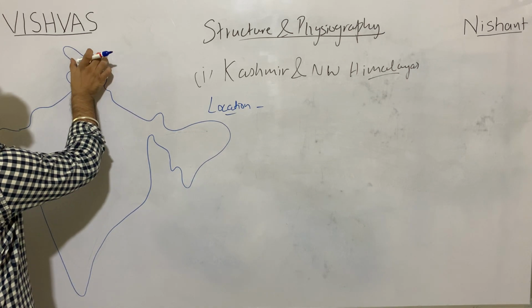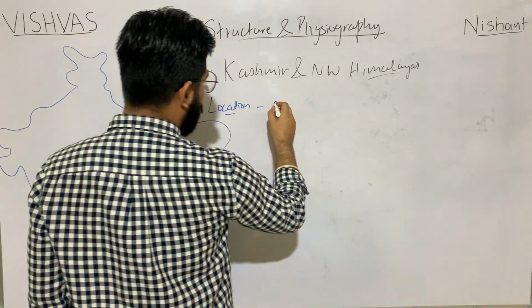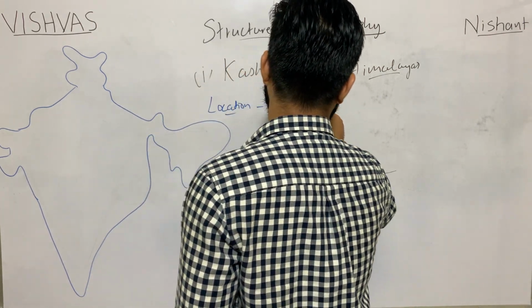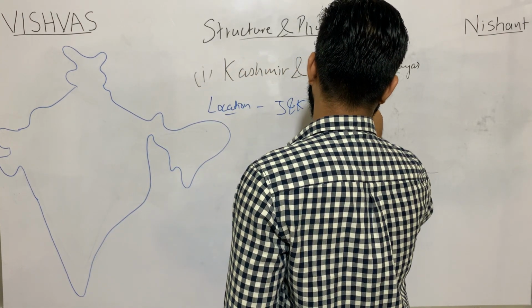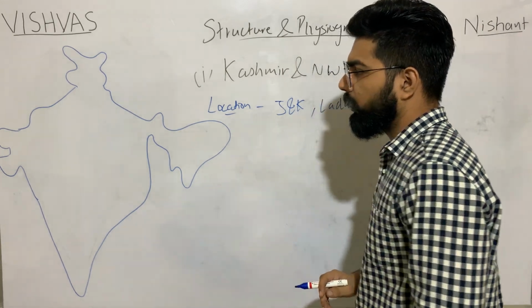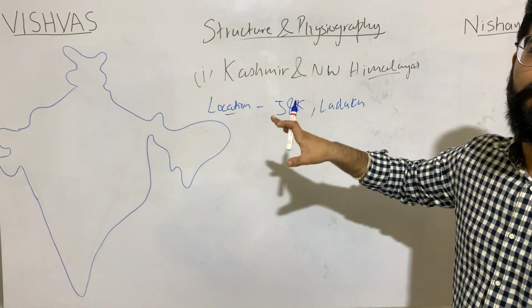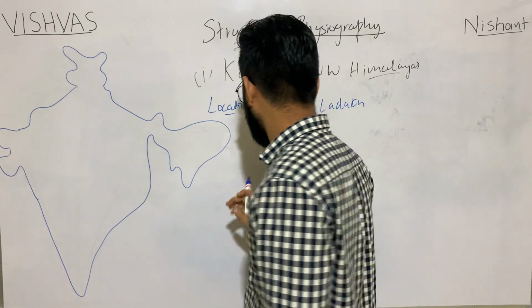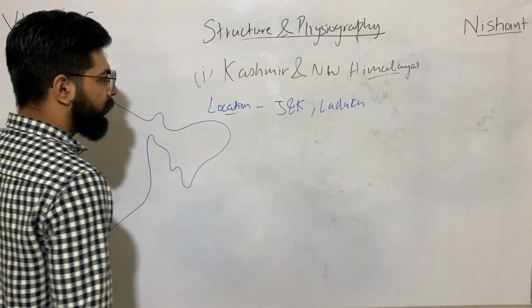The location is this, Jammu Kashmir and Ladakh. Why am I drawing the maps again and again? The reason is that it becomes easy to understand and remember through maps. Location is Jammu and Kashmir.